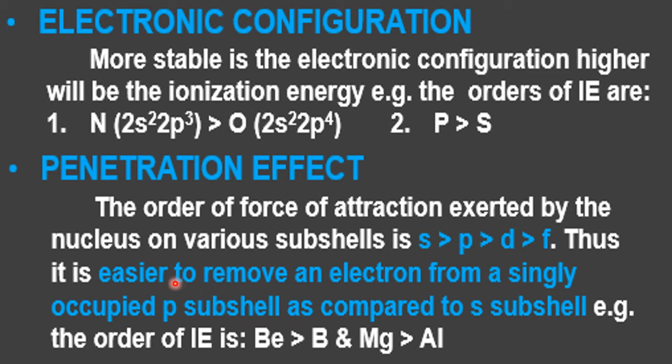Now one more thing: in addition to this, it is easier to remove an electron from a singly occupied p subshell as compared to an s subshell. So this is the example. Beryllium 1s2 2s2, atomic number 4. Boron is 1s2 2s2 2p1, with 2p1 far away. It is in the p1, so it is easy to remove the single electron. Same question with magnesium and aluminium.